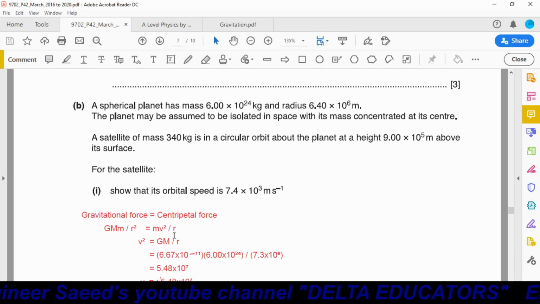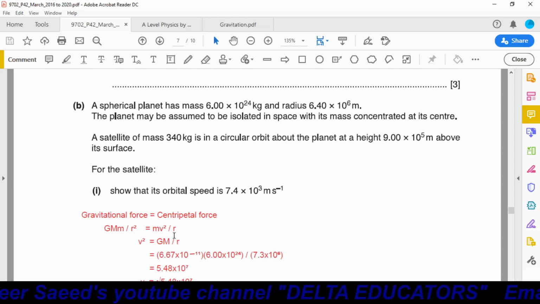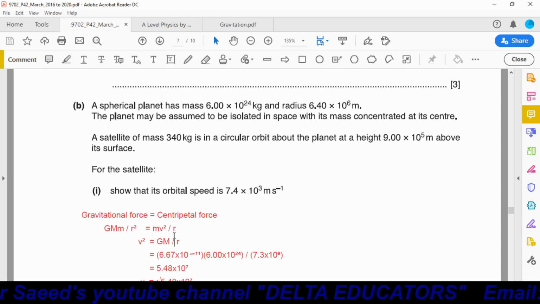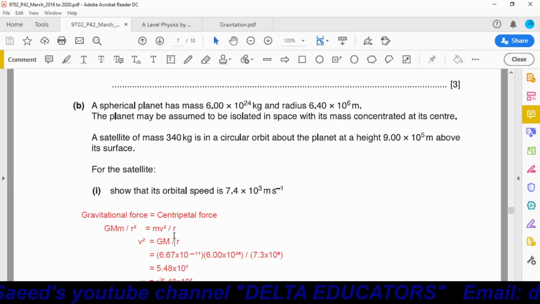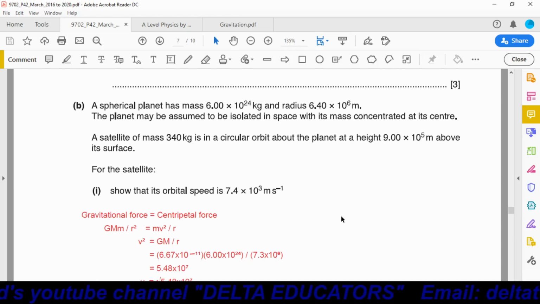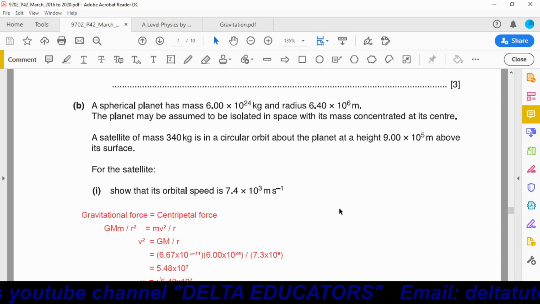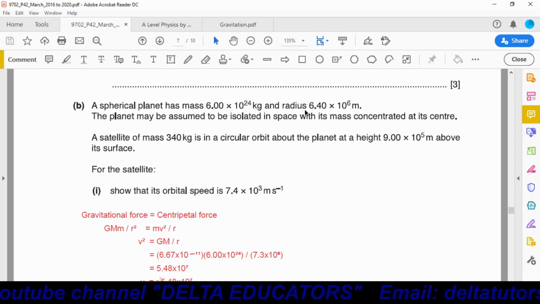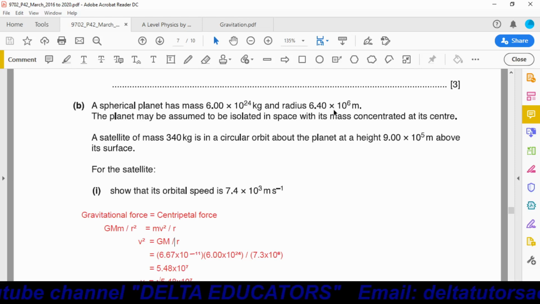What is meant by the separation? It means the distance from center of the planet to the satellite. Now from center of the planet to the surface of the planet, it is called radius. It is given 6.4 into 10 power 6 meter.